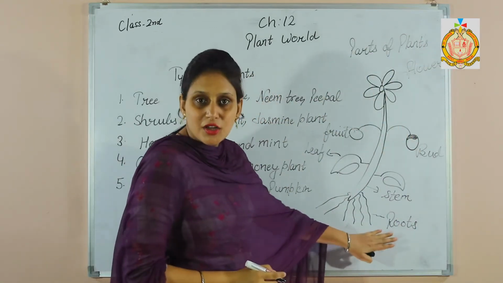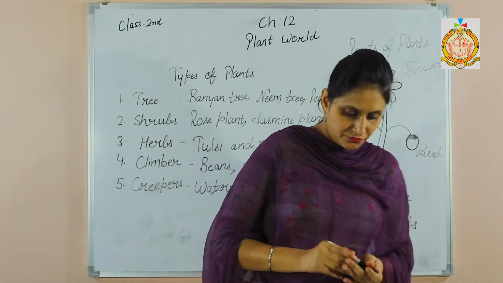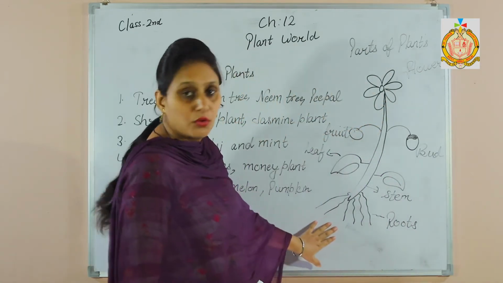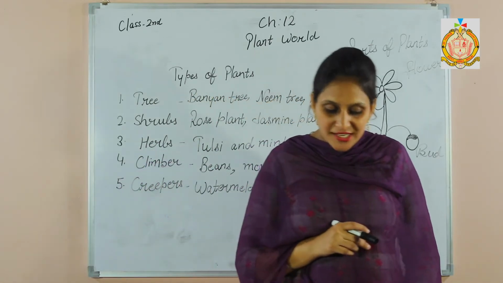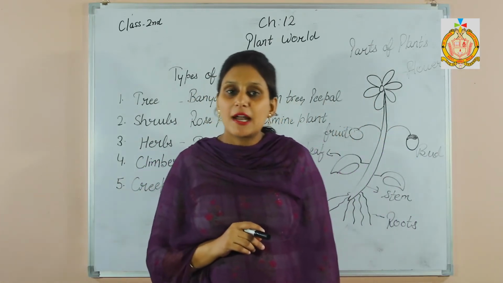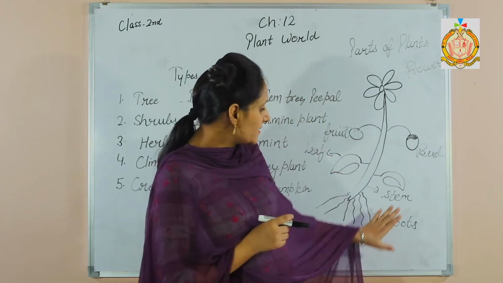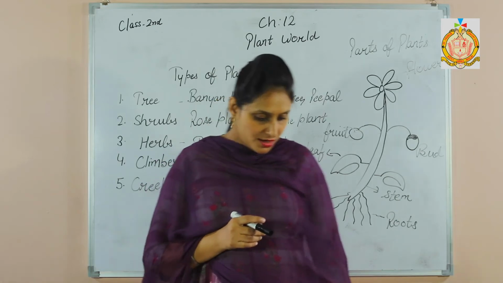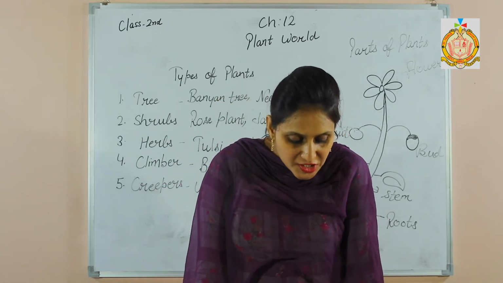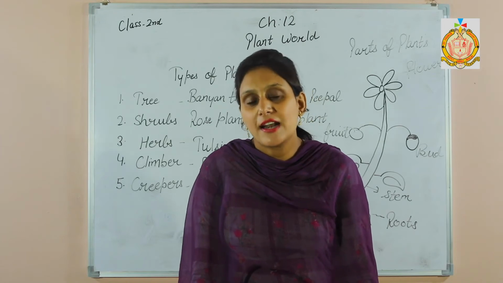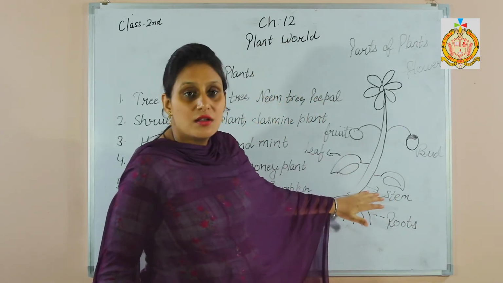So first one is roots. Roots grow below the soil and roots keep the plant fixed in the soil. They help the plant get food and water from the soil. So next one is stem. Stem is the thickest and strongest part of the plant, and it is generally green and brown in color, and it grows above the soil.